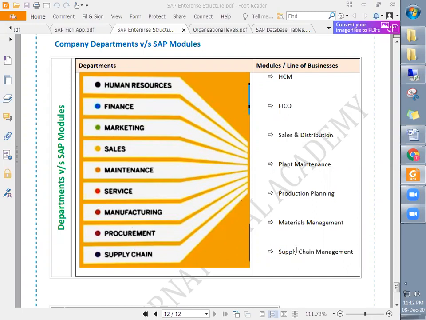So what is the purpose of using the software? To bring the automation, to improve the efficiency, to minimize the error, right? So that is the purpose. If they do everything manually, then what's the use of using the software, right? To support this, SAP provides these modules or lines of business.